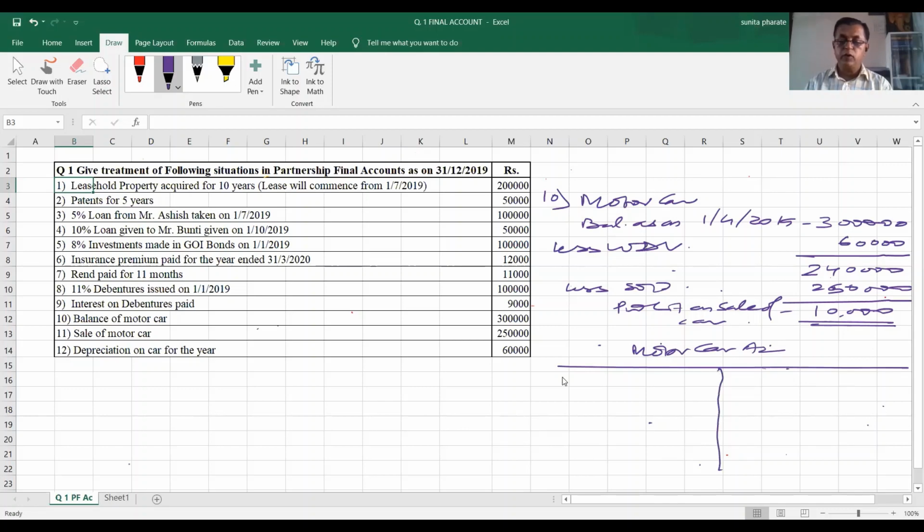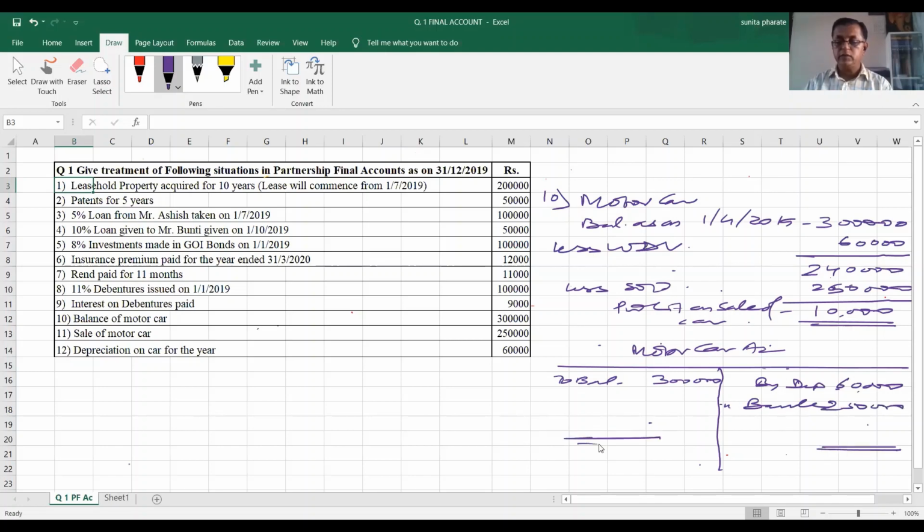To balance brought down, that is 3 lakhs; by depreciation 60,000; by bank 2,50,000.